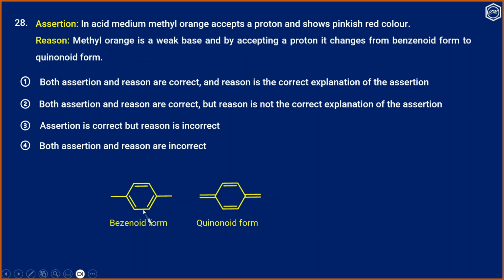And this is the benzenoid form, and this is the quinonoid form. In acid medium, methyl orange accepts a proton and shows a pink color. Methyl orange is a weak base, and by accepting a proton, it changes from benzenoid to quinonoid form. And the quinonoid form is responsible for the pink color. So, both assertion and reason are correct. The reason is the correct explanation for assertion. So, that is the correct answer.